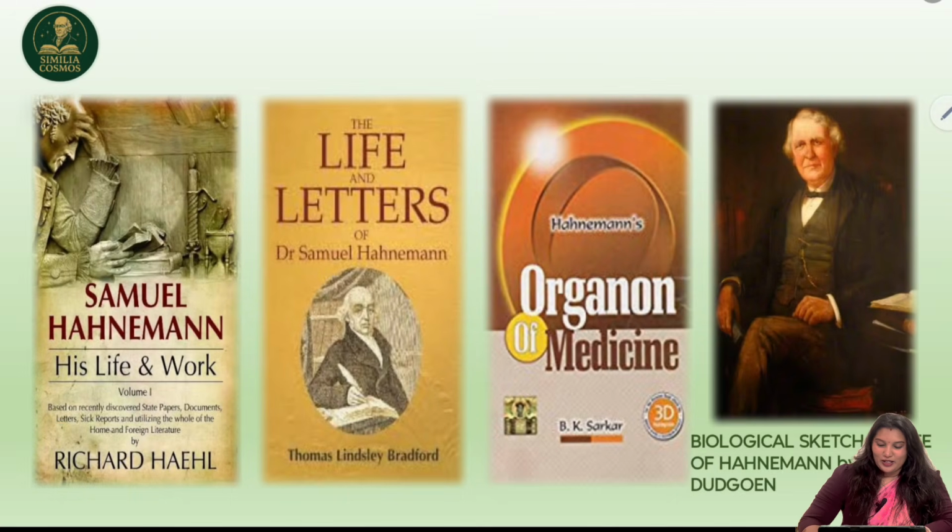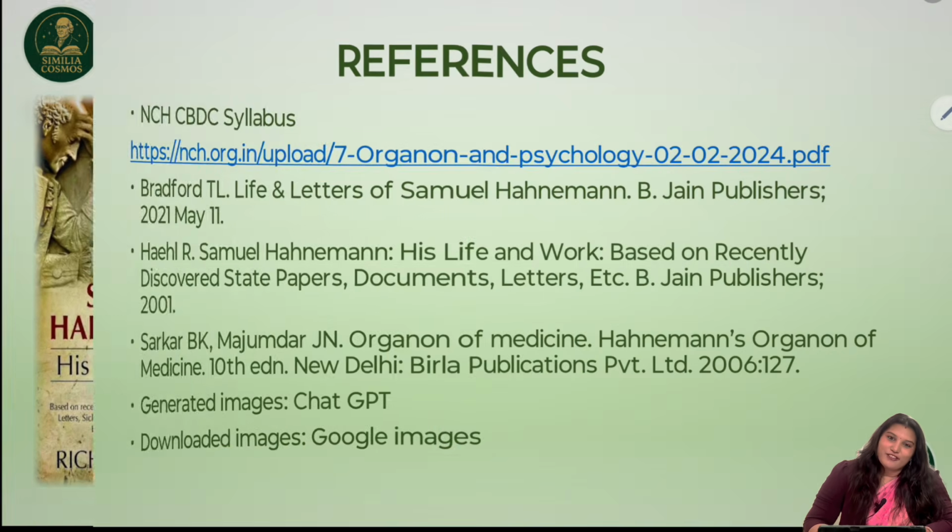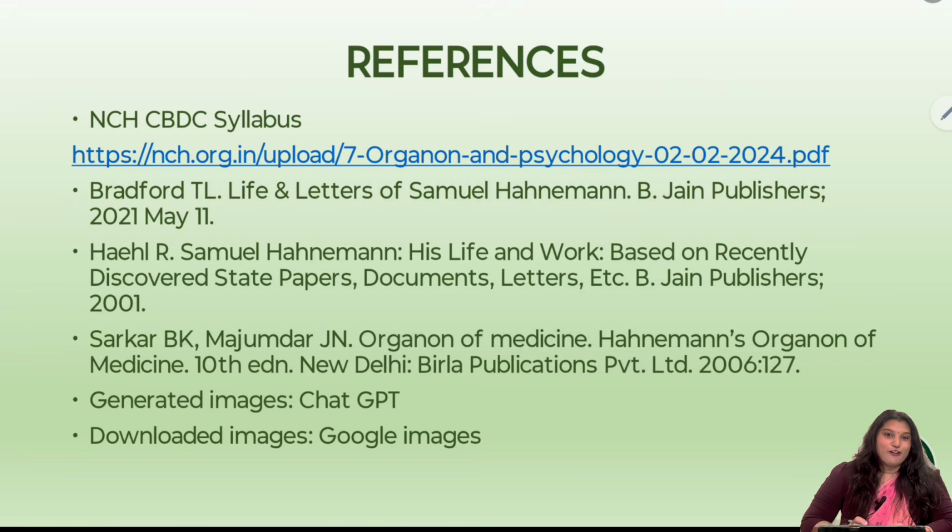So these are the reference books for UG students and PG students to know about Hahnemann's life and his work. The book that I would suggest for a UG student is Richard Haehl's Samuel Hahnemann: His Life and Work, and a small part which is given by R.E. Dudgeon in B.K. Sarkar's Organon of Medicine. This is more than enough for a UG student. A PG student can refer to an extra book, The Life and Letters of Samuel Hahnemann by Thomas Lindsley Bradford. So T.L. Bradford, it's a really good book. So these are the books that you can refer to understand Hahnemann's life history. For this video, these are the references that were taken.